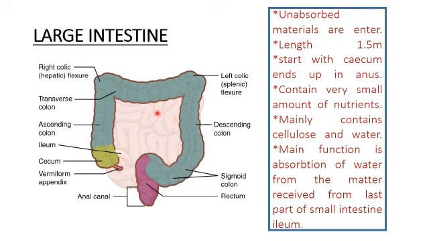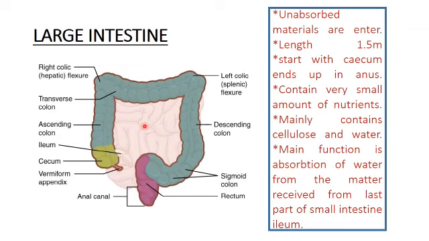I have already told you the proximal part of the small intestine is the duodenum, and the middle part is the jejunum. You don't need to know about the jejunum, but the end part of the small intestine we call the ileum. So what is the ileum? That is the end part of the small intestine. The proximal part is the duodenum, the end part is the ileum.